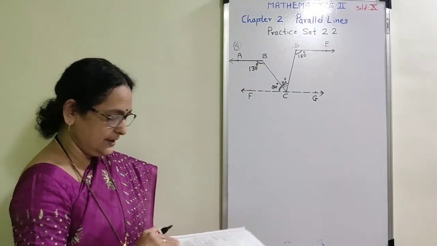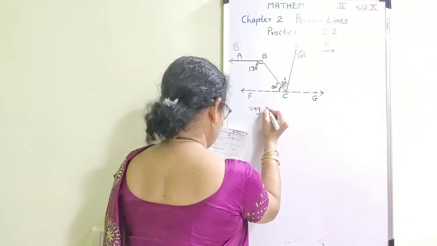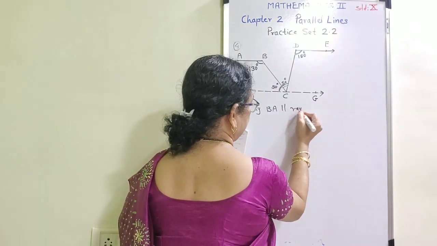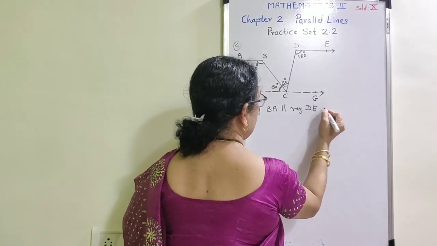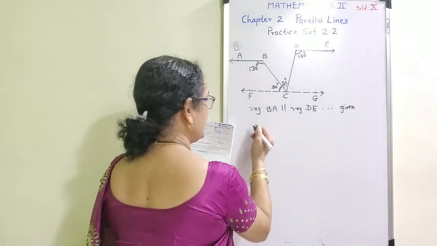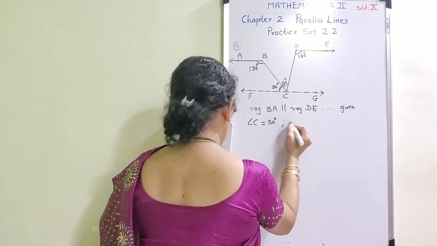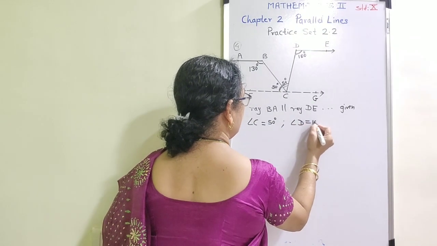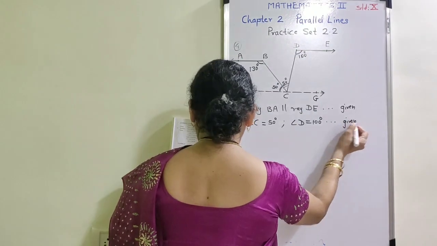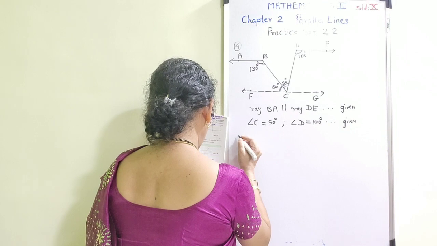Now I am going to write the given things. First of all, write ray B is parallel to ray D. Ray B and D are parallel to each other. This is given. Also they have given that angle C is equal to 50 degree and angle D is equal to 100 degree. This is also given. Now you are going to find out measure of angle.